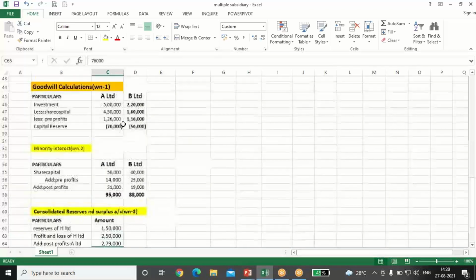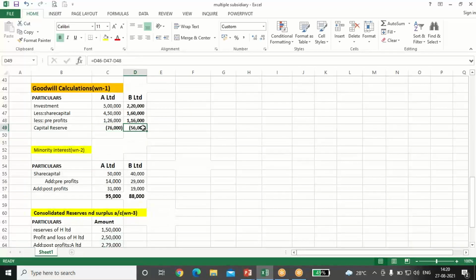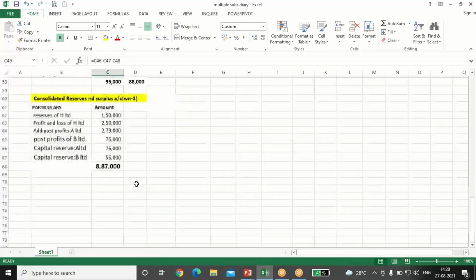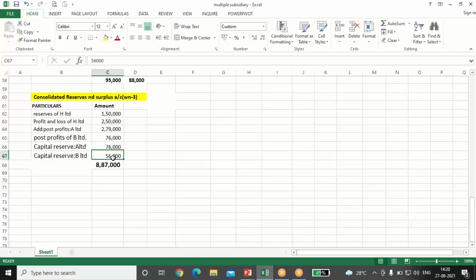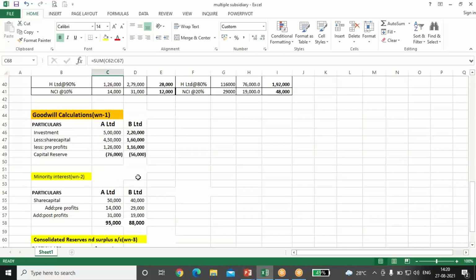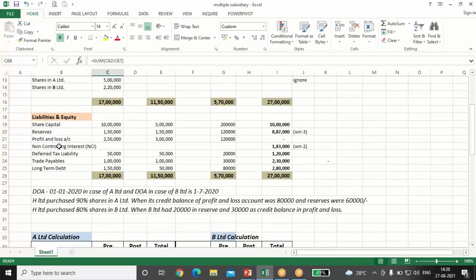The capital reserve which we have already done the calculation, it will also be combined in the reserves and surplus head only. So I am writing in this head only 76 and 56,000. You can write it separately also, but it's better to write here for the presentation purpose. Total consolidated reserves and surplus come to 8 lakh 87,000.